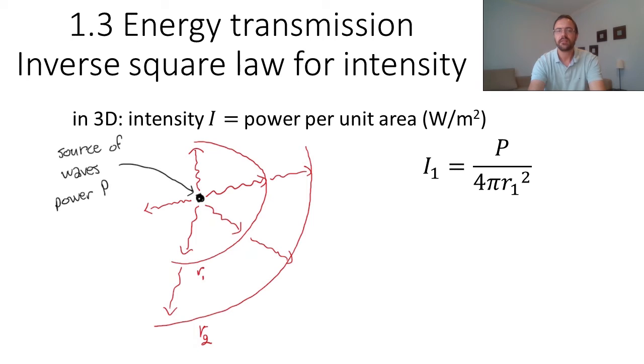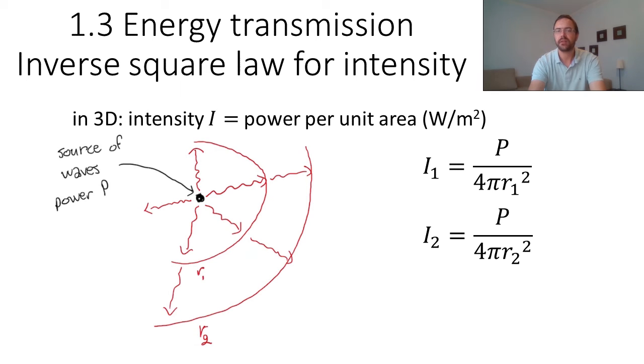We can calculate the intensity at a distance r1 from the source. Since the intensity is power per unit area, the intensity will be equal to the power P divided by the area of a sphere, 4 pi r1 squared. And similarly, at a distance r2, the intensity will be equal to P divided by 4 pi r2 squared.